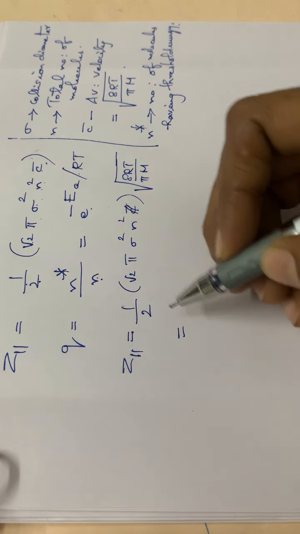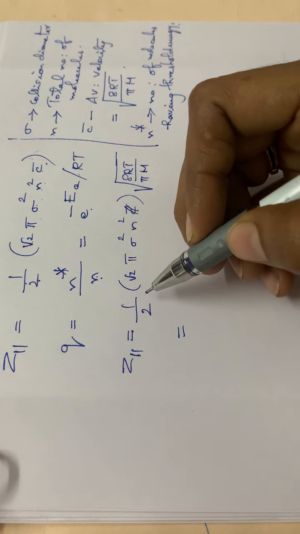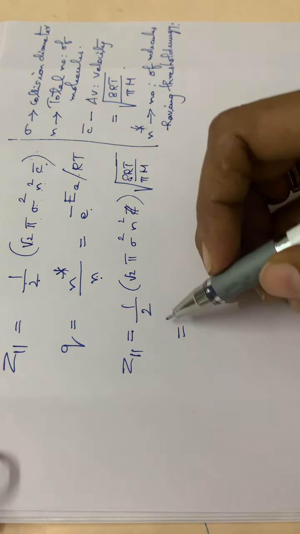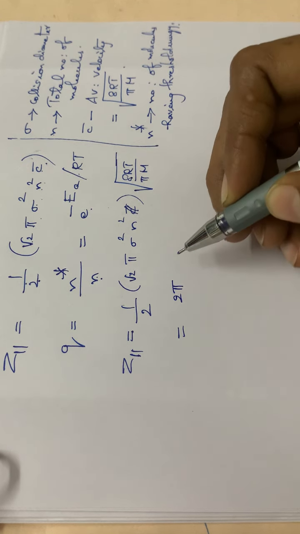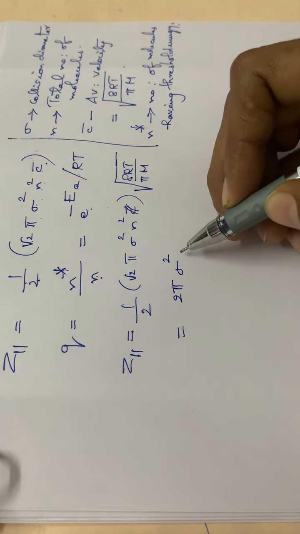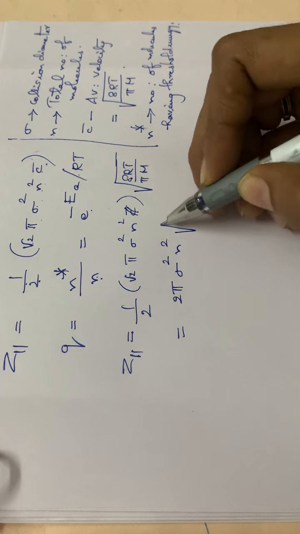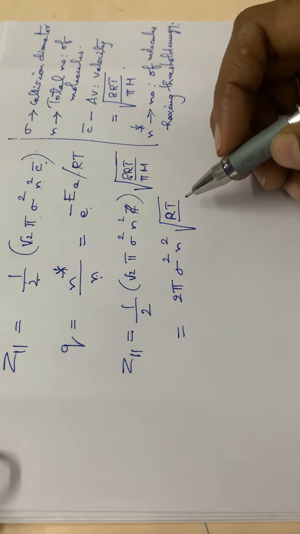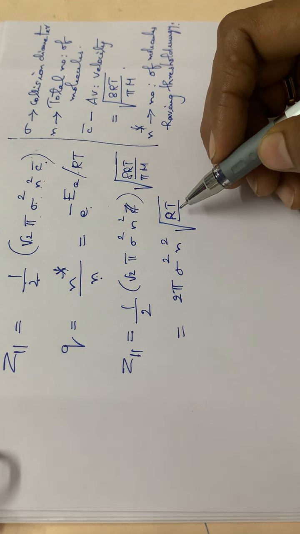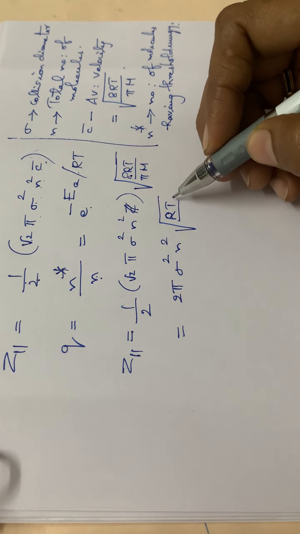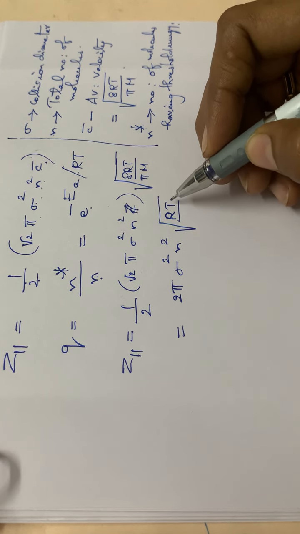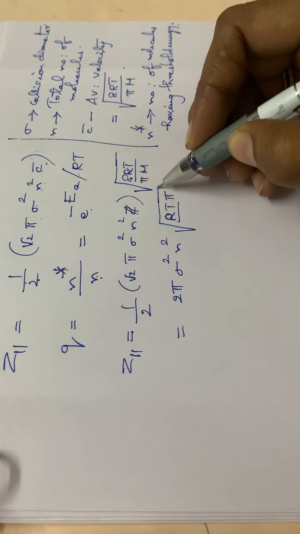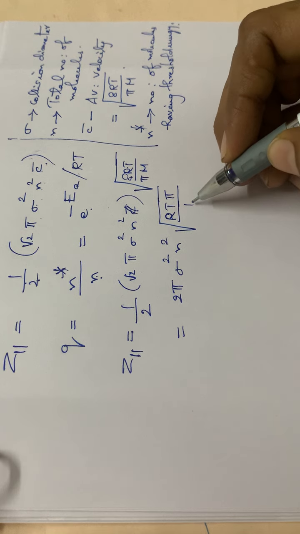So after simplifying, here it becomes 1 by root 2. Then again 2 root 2, root of 8 means it is 2 root 2. So after cancelling we will be having it like this: 2 pi into sigma square, then n square into root of RT divided by pi m. Pi will be coming in the numerator. Okay, so I am writing the pi here, pi RT divided by m.